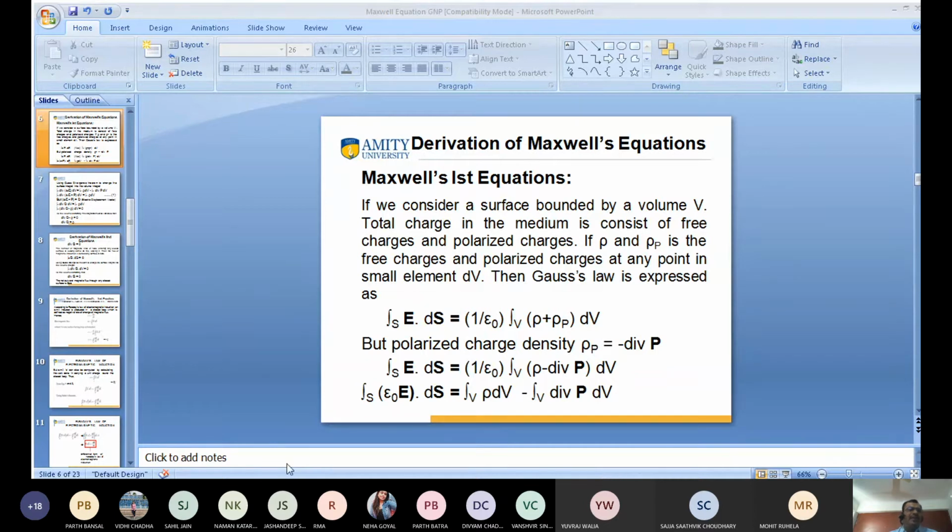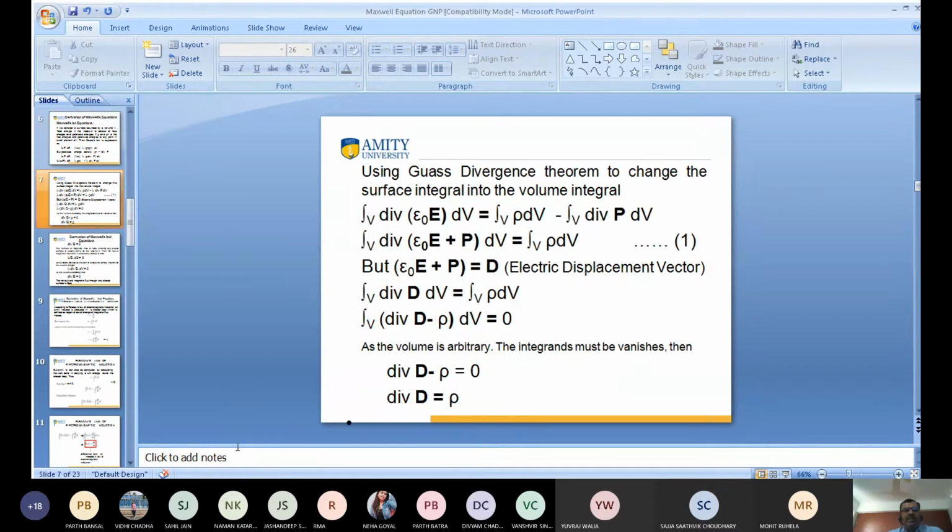So again, this is the left hand side, which means a surface integral. We can use the Gauss-Jordan theorem on the left hand side to convert the surface integral into a volume integral. When I convert the surface into a volume integral, it becomes a divergence.